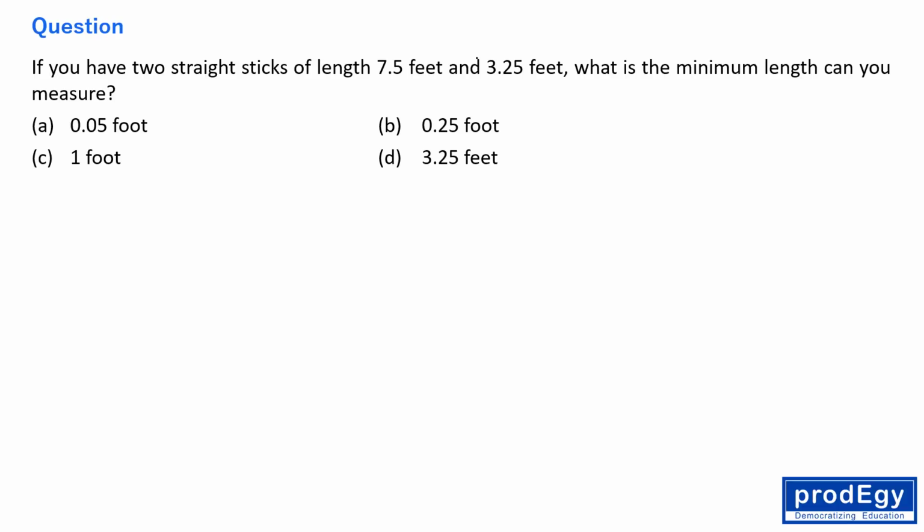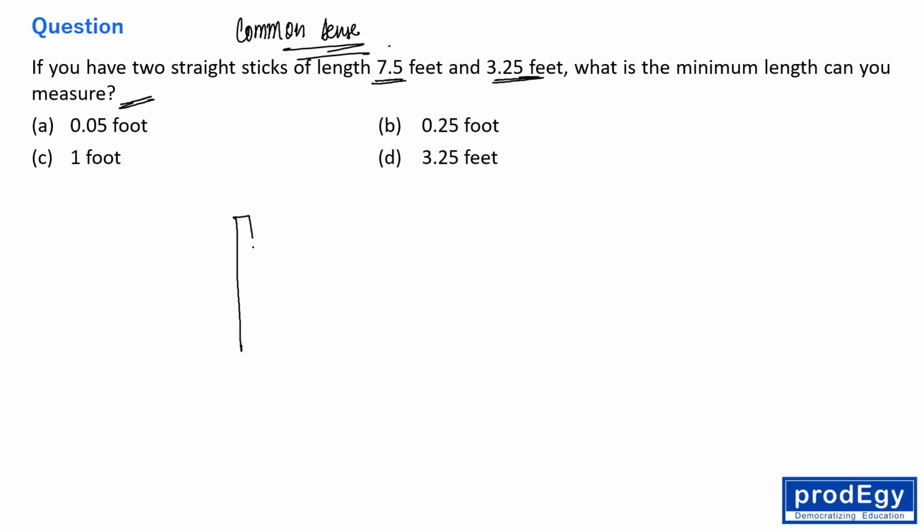Okay, this question again belongs to common sense, or you can say a puzzle type of question. The question says: if you have two straight sticks of length 7.5 feet and 3.25 feet, what is the minimum length you can measure? See everyone,